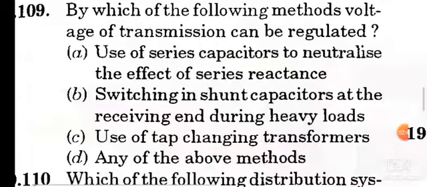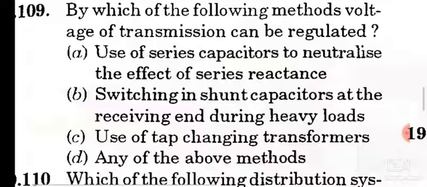Question number 109. By which of the following methods can voltage of transmission be regulated? Option D, any of the above methods. First, use of series capacitors to neutralize the effect of series reactance.